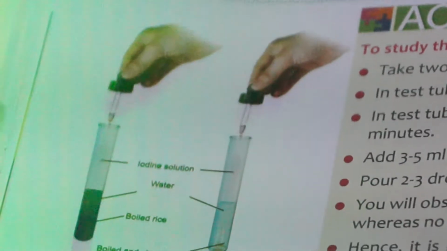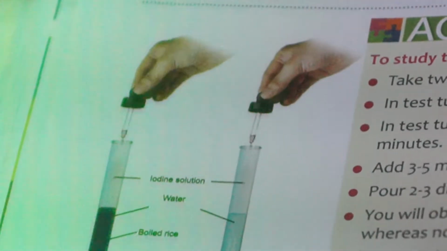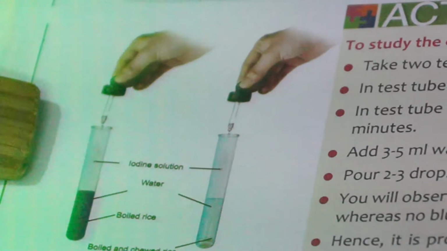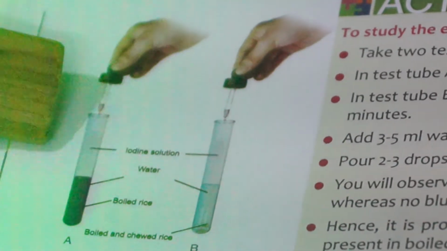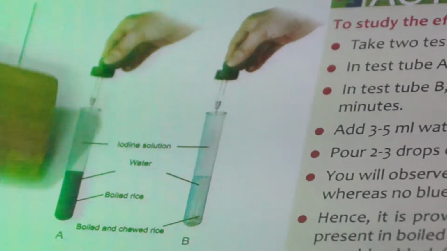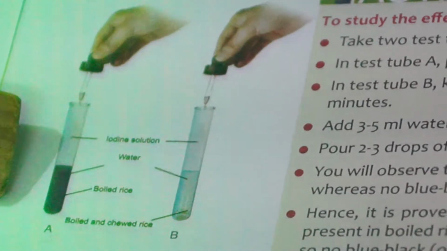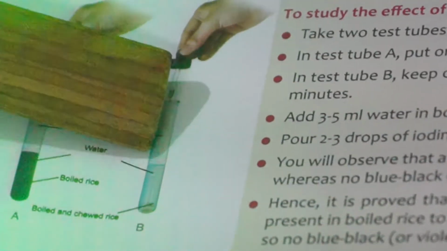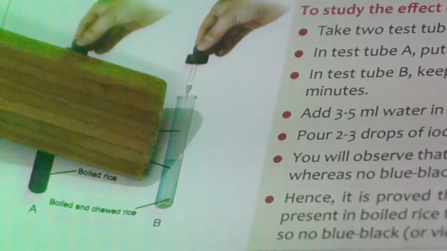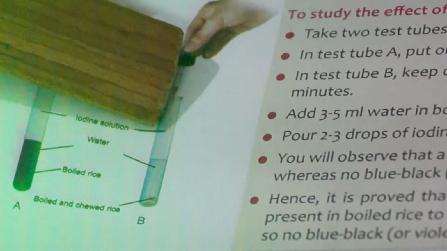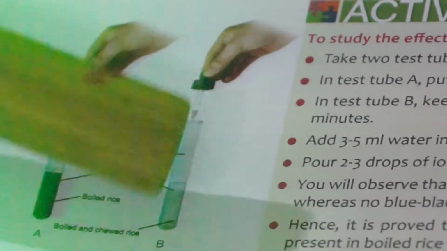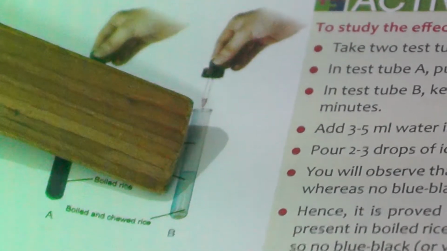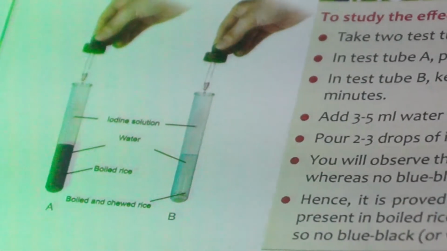Already we studied in the first chapter that the presence of starch is identified by iodine solution. When we put iodine solution in the starch, what is the color? You can see the color, that blue black color. But in the chewed rice, when we pour the iodine solution, the color does not turn blue black. This shows that saliva acts upon the starch food and converts the starch into sugar. All of you understood that?